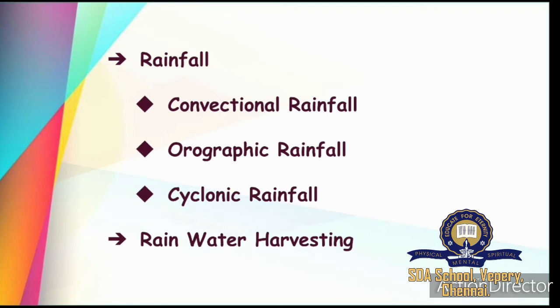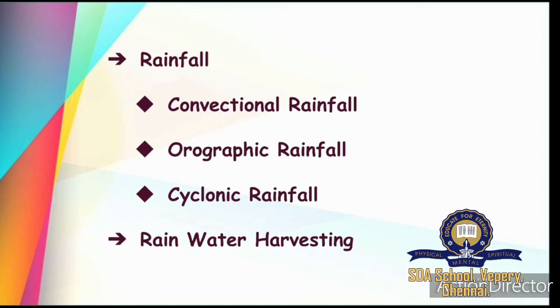Condensation means conversion of gas, that is water vapor, into liquid, that is water. Water vapor will convert to water, rain clouds will form and we will get rain. So this is the process of rainfall. All the water from the ground will get evaporated and go up, condensation will happen, clouds will be formed and we will get rain. So rainwater must be saved and not wasted.